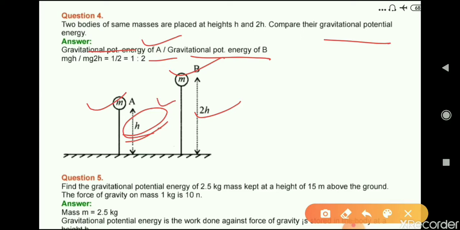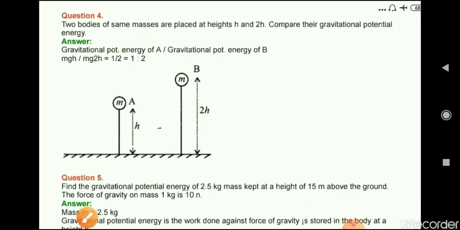Here height is h and here is 2h. So when we solve it, we will get the relation: the gravitational potential energy of A to the gravitational potential energy of B is equal to 1:2. Okay. Now question number 5.